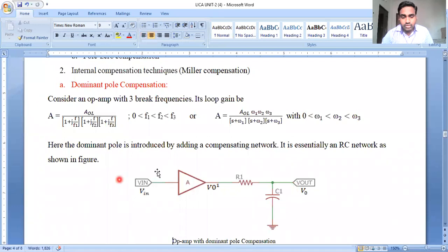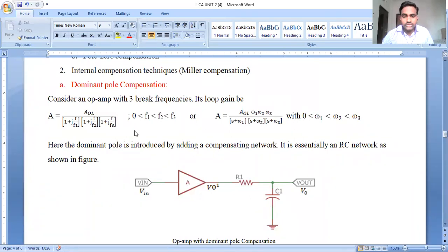This is the input terminal connected to the operational amplifier, and this is the output terminal Vout. At the output terminal we are connecting an RC pole pair, and we are trying to compensate the frequency by adding an additional dominant pole with respect to the denominator. This RC pole pair adds an additional dominant pole with respect to the frequency curve, and an additional dominant pole will improve the frequency response.